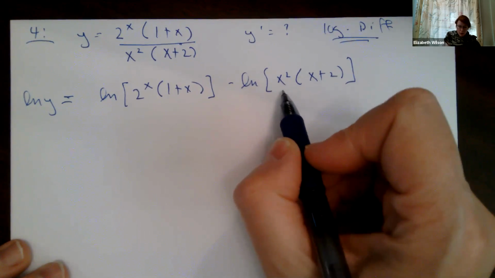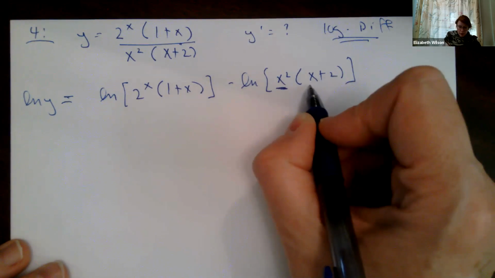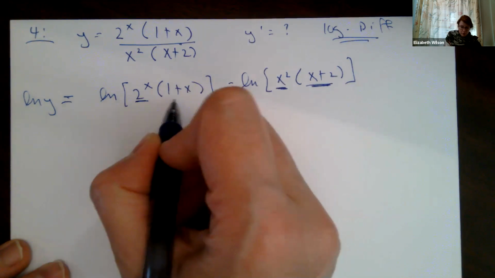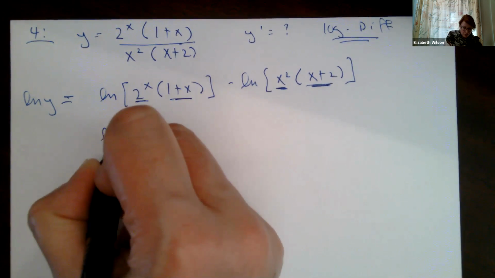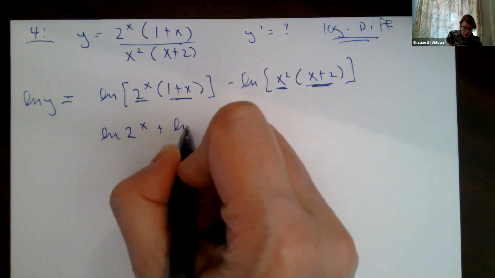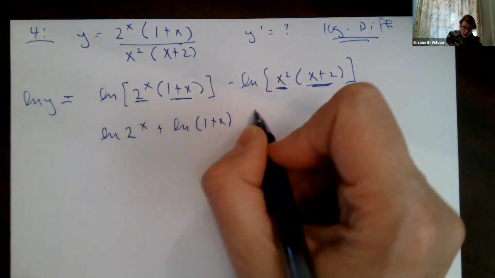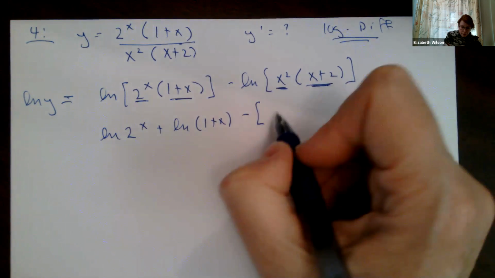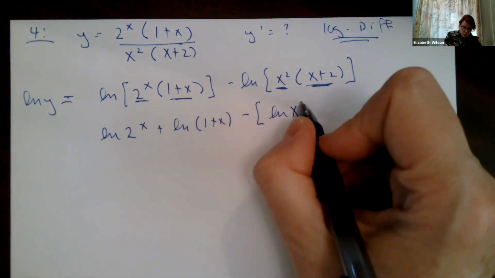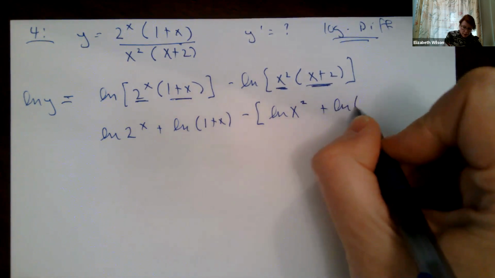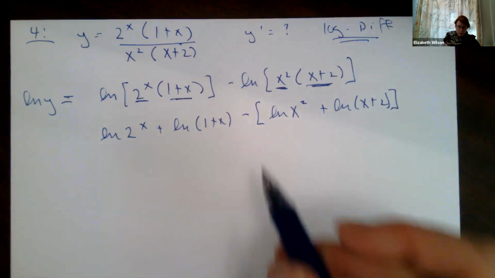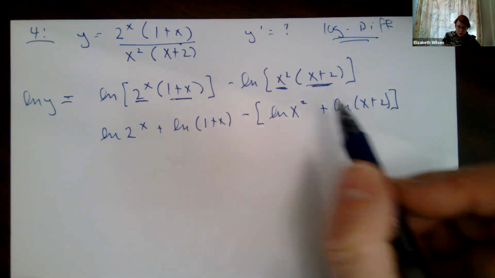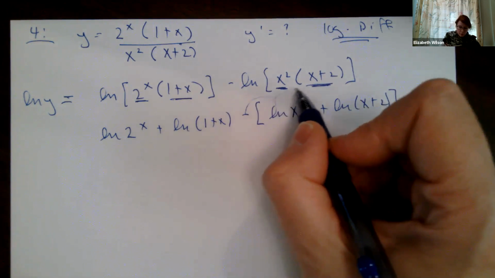Our properties of logs: I have a product of these two terms, and a product of these two terms. So exploiting our properties of logs, we're looking at the ln of 2 to the x plus ln of 1 plus x, minus, and I'm going to put a bracket here, ln of x squared plus ln of x plus 2. I put a bracket just to remind myself that I've got to distribute that negative to both of these terms.